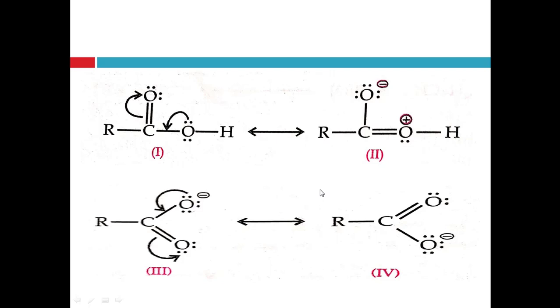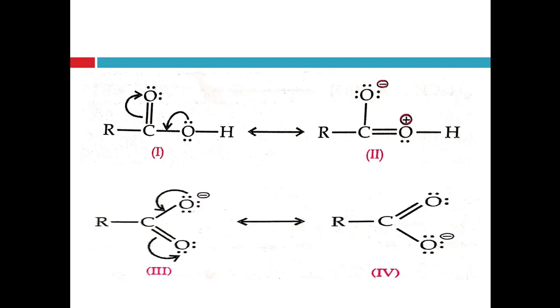Again, the carboxylate ion formed after the release of this H plus ion is also a resonance hybrid, right? It also shows resonance, and has two contributing structures, structure 3 and structure 4, right? Both structures of this carboxylate ion contribute equivalently towards the resonance of this carboxylate ion.